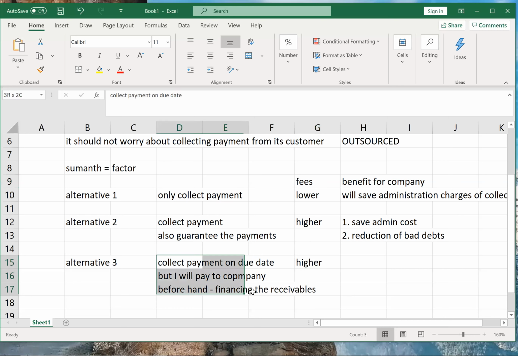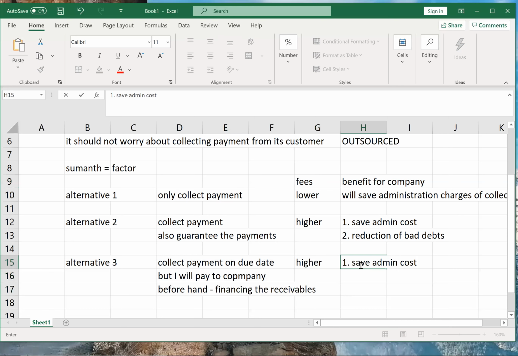So if you're understanding the third alternative. Now, what will be the benefit? Save admin cost. That will be one benefit. Correct. And second benefit will be what? Liquidity. Just like in the last problem that we did. Correct. Company will have liquidity. So company's cost of financing will be saved. So there will be saving in cost. So that will be income for the company.